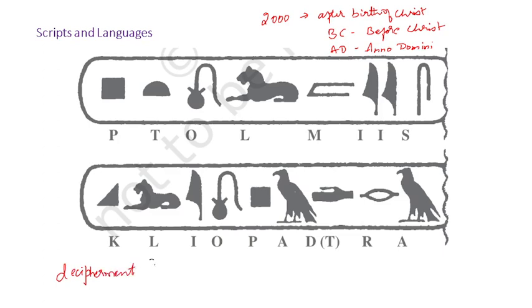Many of these were inscribed several hundreds of years ago, and these inscriptions contain scripts and languages. So there are languages which were used, and they had scripts also. And one of the famous stories of decipherment came from Egypt.